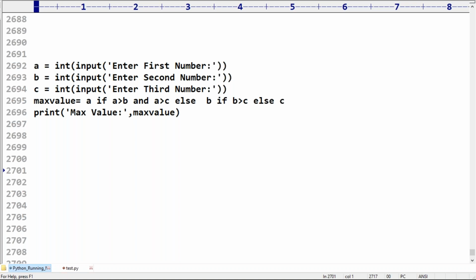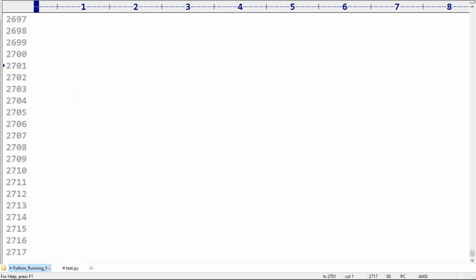Now can I go for one more example? The next example is very important. I mean very easy, sir. I will read two numbers, something like A and B. Now among these I have to get some output.